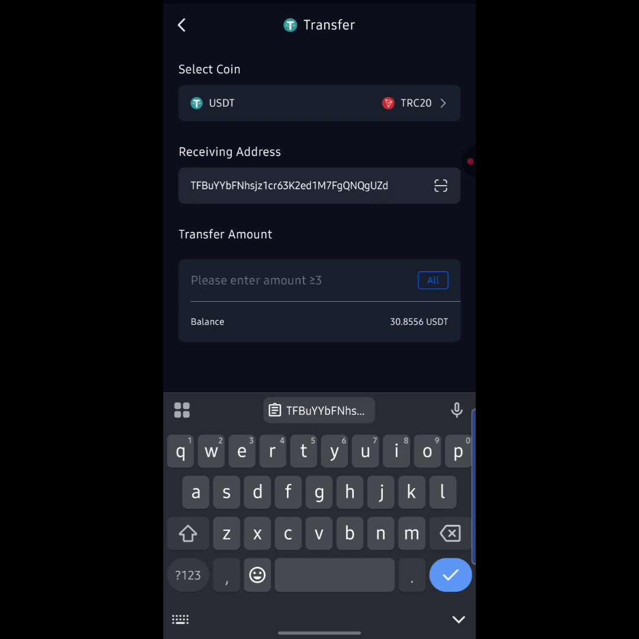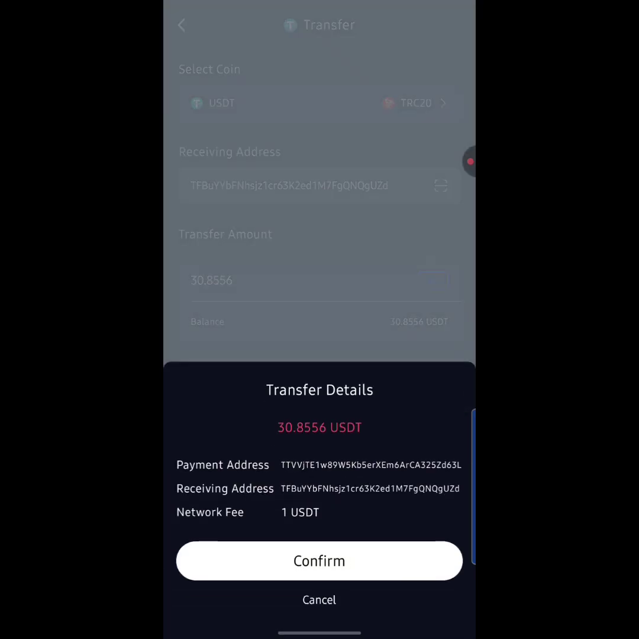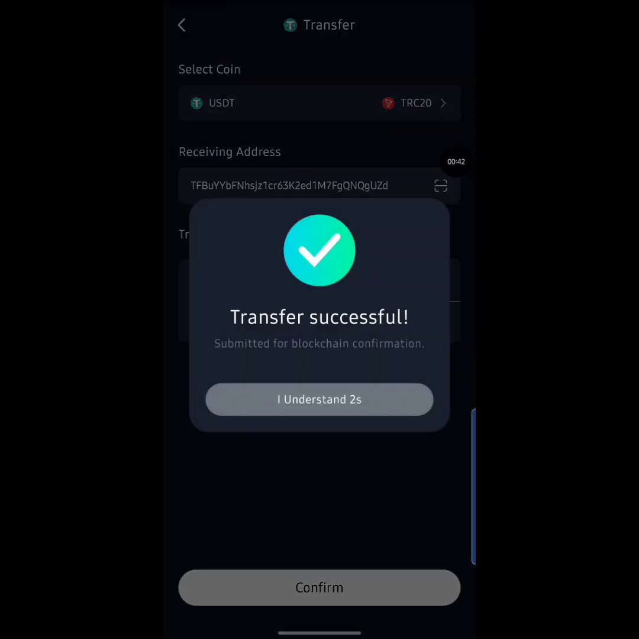So down below here says please enter amount. So I'm going to hit on all right here, guys. Okay, then down below here I'm going to scroll down. Over here that says confirm, I'm going to hit on the confirm button, guys. Okay, so as you can see, it says that the network fee is actually 1 USDT. So that is no big deal, guys. So down below here that says confirm. I'm going to hit on the confirm button, guys. I'm going to input my code right here. So I'm going to pause this video, guys. Okay, guys, so as you can see, it is transfer successful.